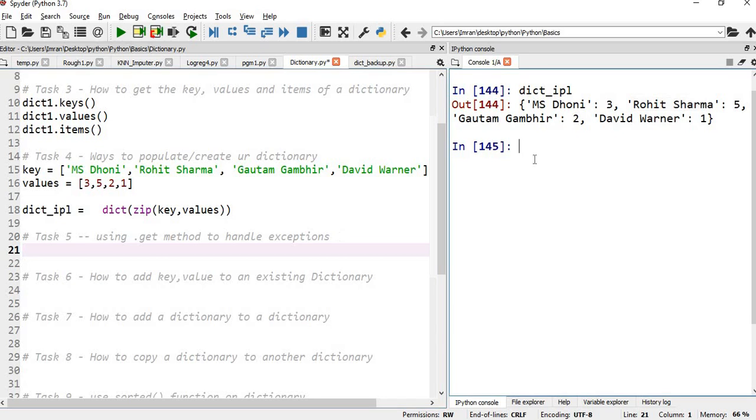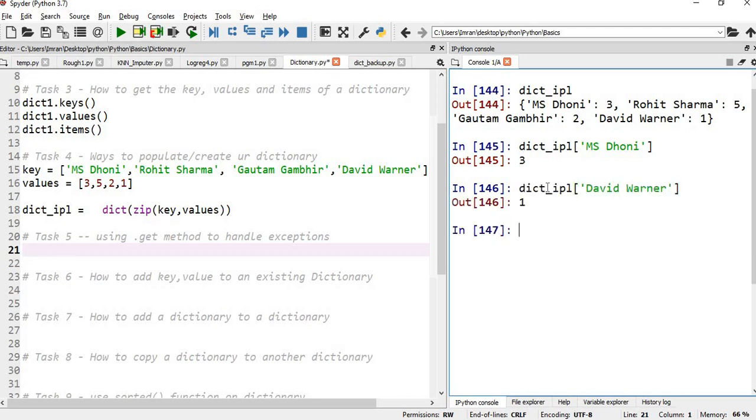Now, suppose I want to view an element of the dictionary. We cannot use an index in a dictionary, but we can use the keys. So if I give MS Dhoni, it will give me the value 3, right? And if you give David Warner, he has won 1 time, so the outcome is 1.